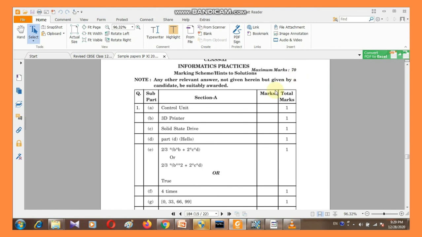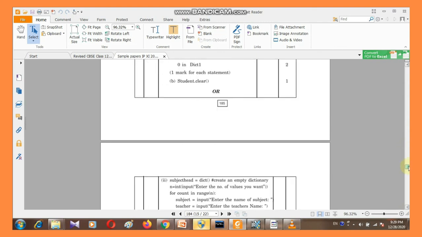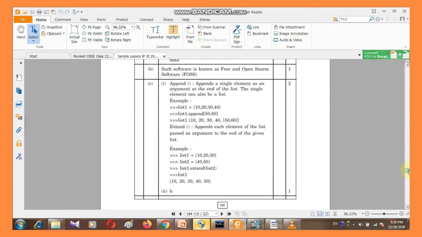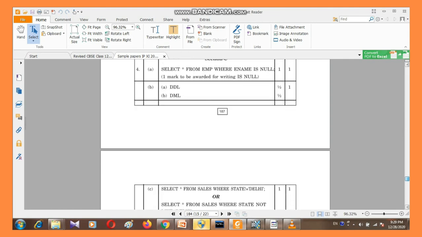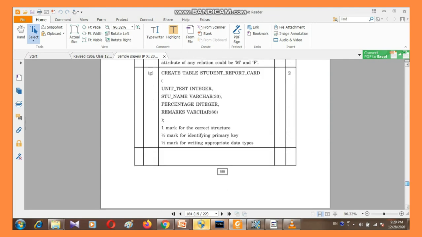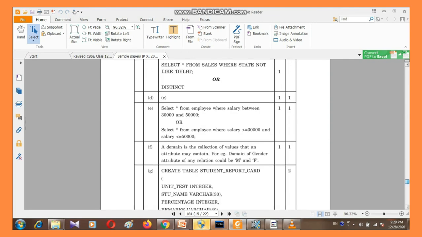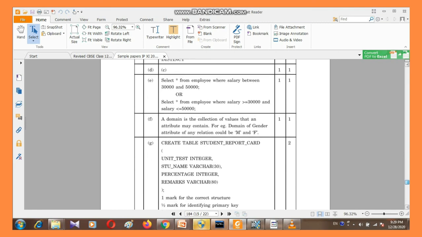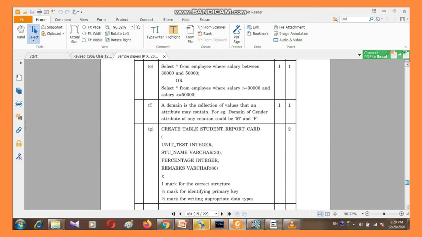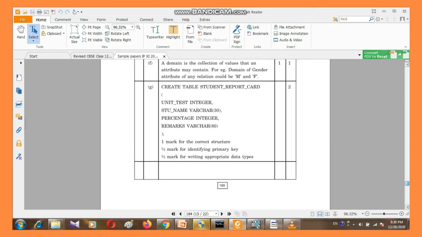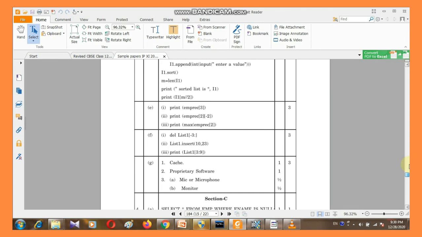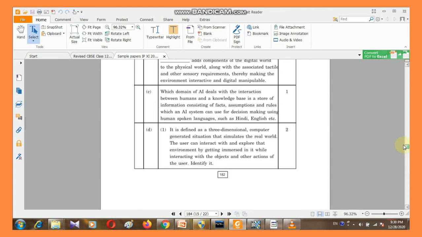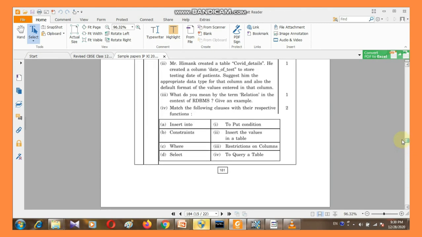Yes, this is a sample paper of standard 11. So I'm moving directly to the MySQL part, and here you can see the 2 marks question. I think this is a marking scheme, sample paper IP. Create a table of students report card. I think this is a sample marking scheme. I'm moving to the question part.